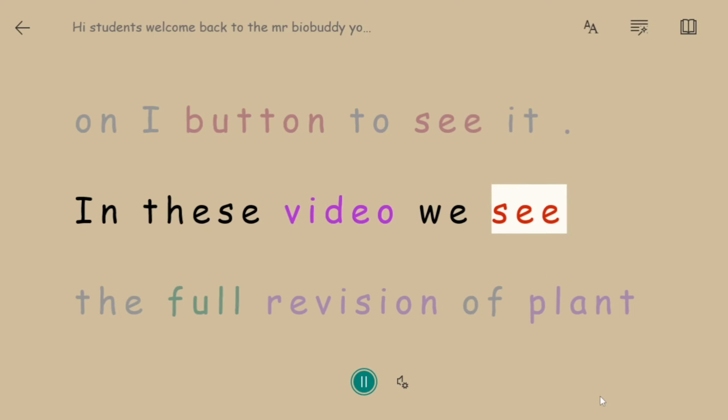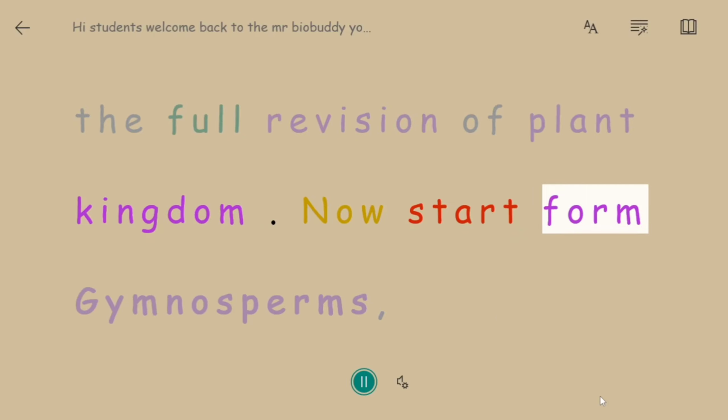In this video we see the full revision of the plant kingdom. Now start from Gymnosperms, Angiosperms and plant life cycles.